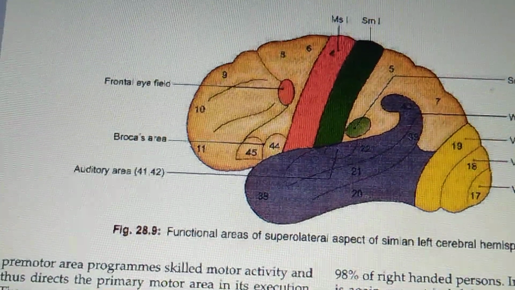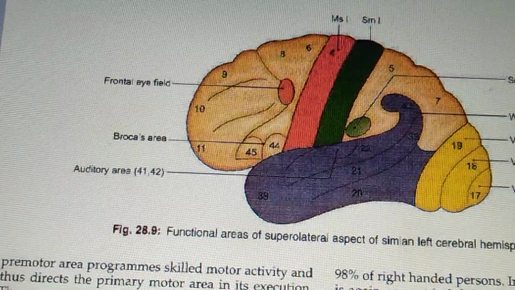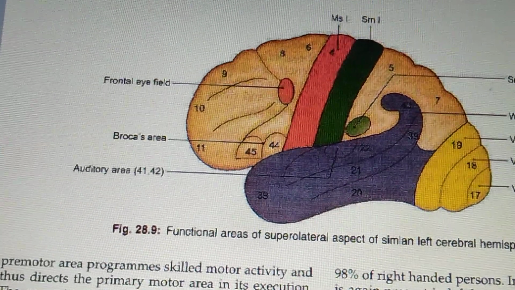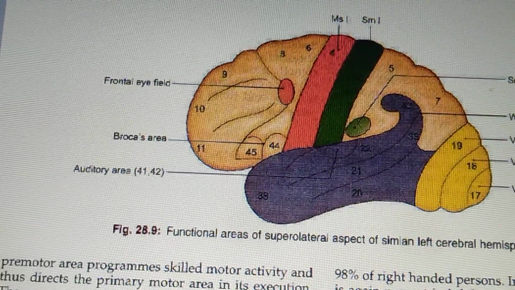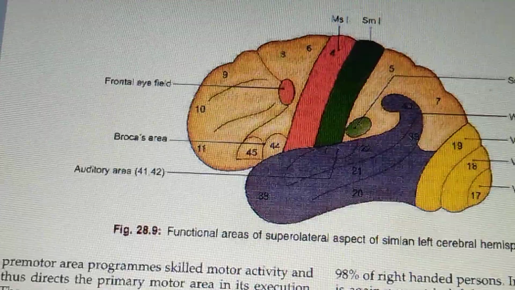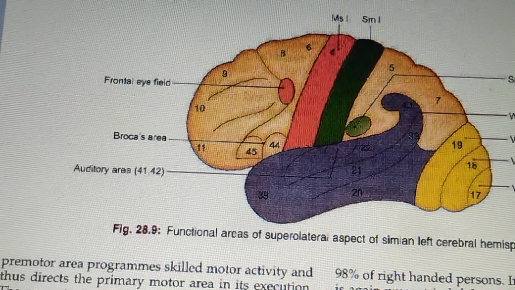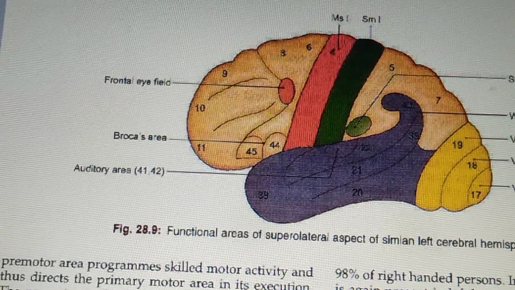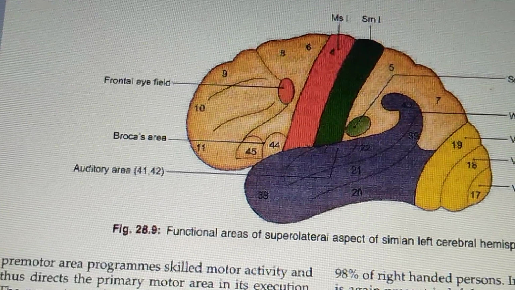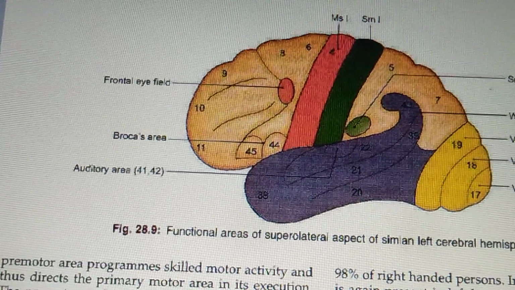Last is the smell. Smell ends in the piriform lobe, right? Only one sentence is written, that it ends in the piriform lobe. The piriform lobe is part of the rhinencephalon, that is the olfactory part of the brain, right? As the function is smell, it is related to the olfactory part of the brain. That is all about the areas of the special sensations.